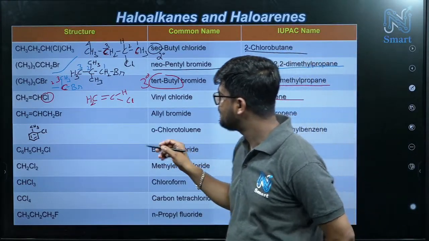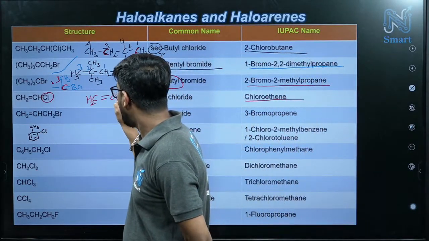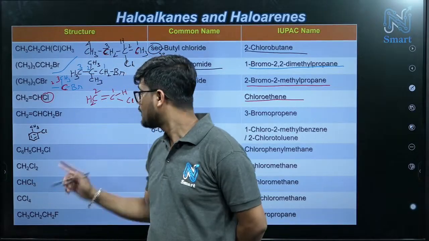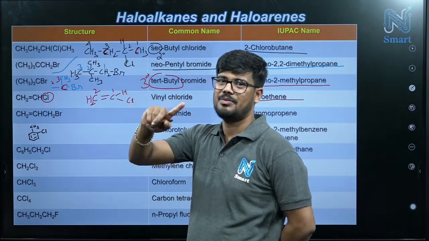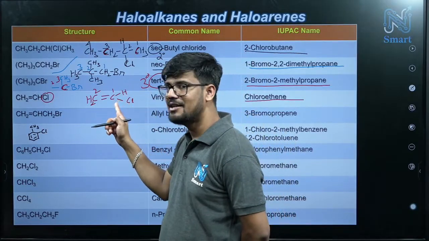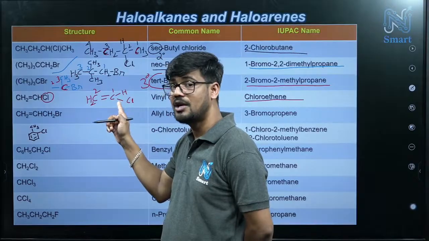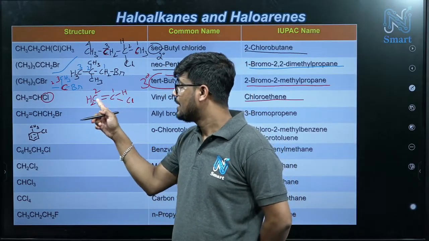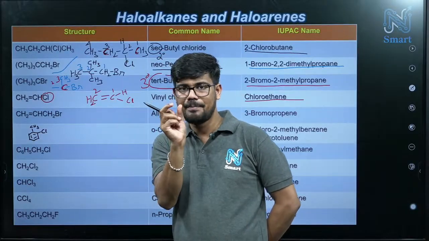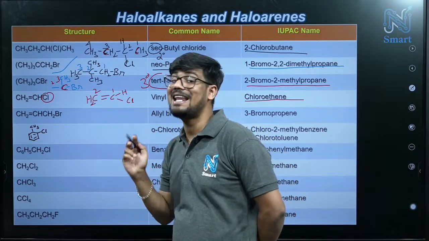Chloroethene. Now just check here. 1, 2. And if you put chlorine 1 or 2 means numbering, right side must have one number, first number, left side 2. So 1 chloro, eth is the root word, and this is alkene system.